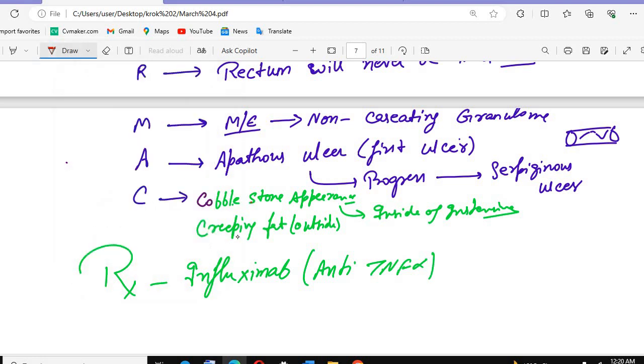Because there is cytokine formation, and we inhibit the cytokine. Which cytokine? TNF alpha formation will be there. C for cobblestone, C for creeping fat from the outside, and cytokine formation TNF alpha. So that's why we give infliximab, an anti-TNF alpha.